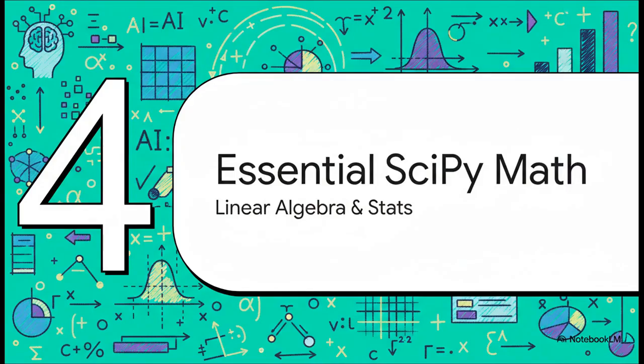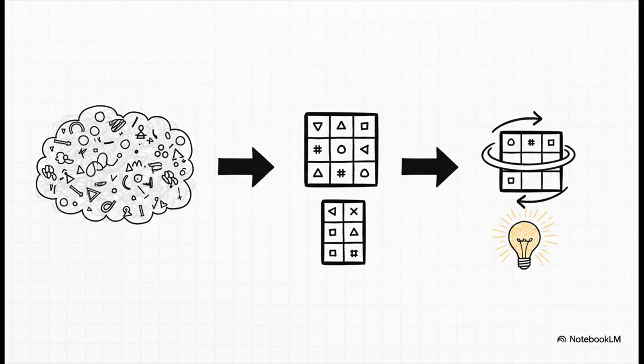Now for your AI exam, you don't need to know every single function in that massive SciPy library, right? Of course not. So let's zoom in on the essentials. We're going to focus on the key math concepts from linear algebra and statistics that are most relevant to what we do in AI. So why do we care so much about linear algebra in AI? Well, in short, it's the language of data manipulation. Think about an image on your phone. To you, it's a picture of your dog. To the computer, it's just a giant grid of numbers, a big old NumPy array. Linear algebra gives us the tools to work with that grid, to rotate the image, to sharpen it, even to identify that, yes, that's a dog. It's all just matrix math under the hood.